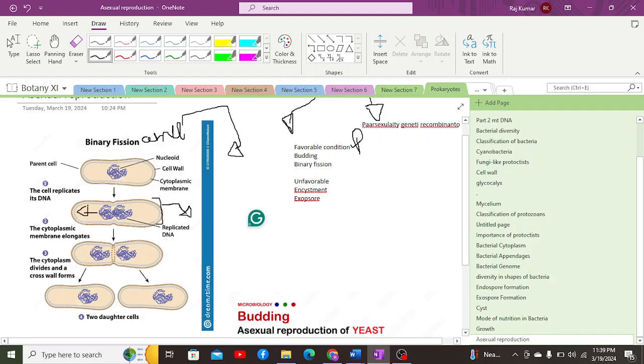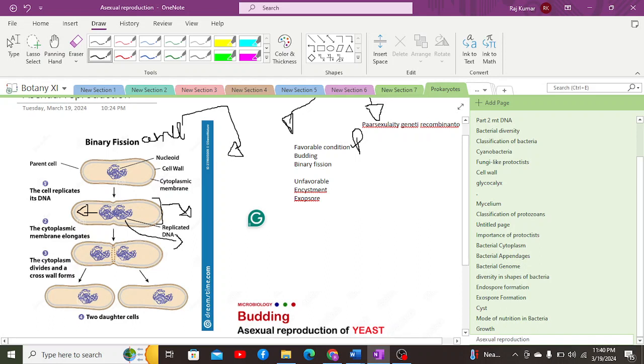Now here the movement of the nuclear material towards the opposite poles will not take place due to cyclosis, because there is no cytoskeleton present over here, but the process will take place due to the presence of several cytoskeletal materials within the cytoplasm. The cytoskeletal material present within the cytoplasm facilitates the movement of the nucleoids towards the opposite poles.